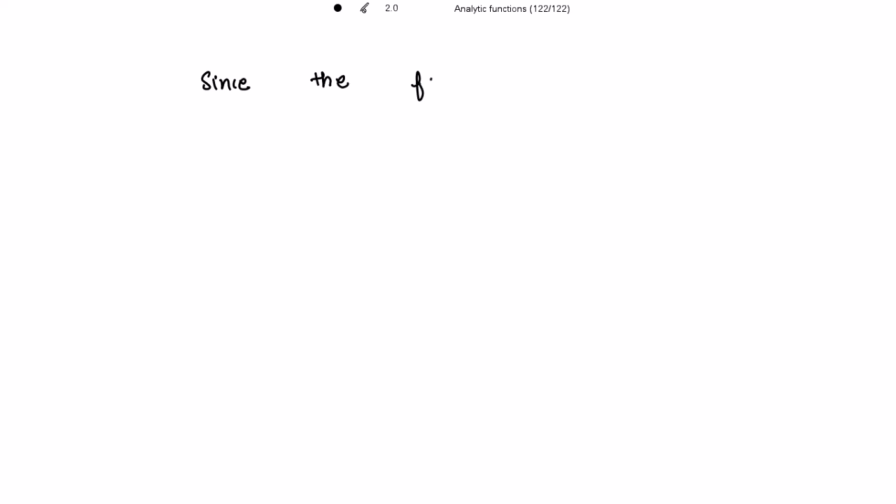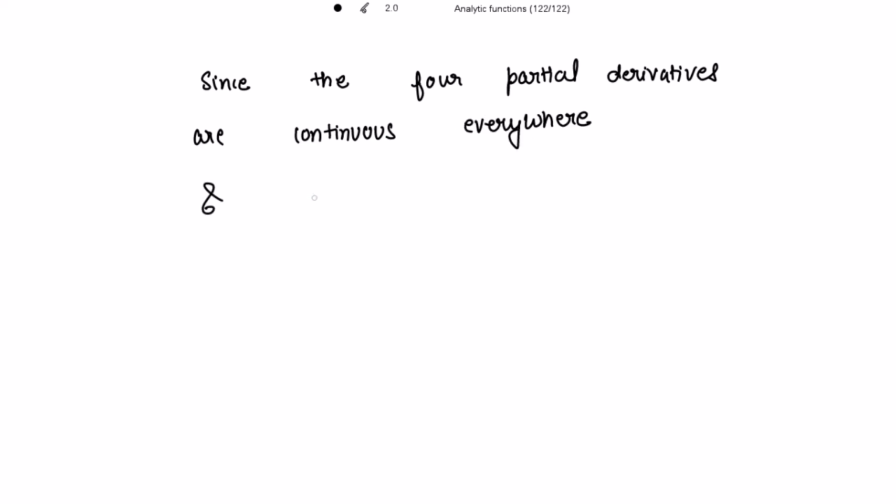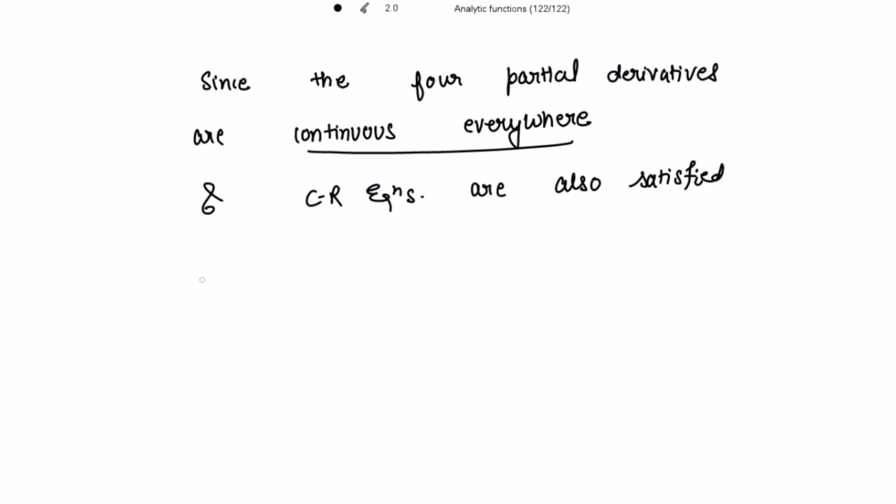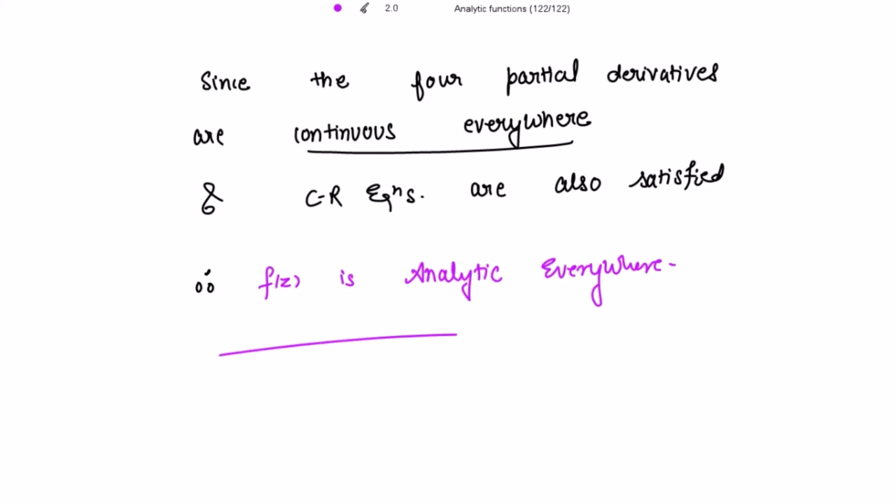Since the four partial derivatives are continuous everywhere and CR equations, that are the Cauchy-Riemann equations, are also satisfied, it is very important that these derivatives are continuous everywhere. And CR equations are also satisfied. So we say that therefore f(z) is analytic everywhere. Okay, thank you.